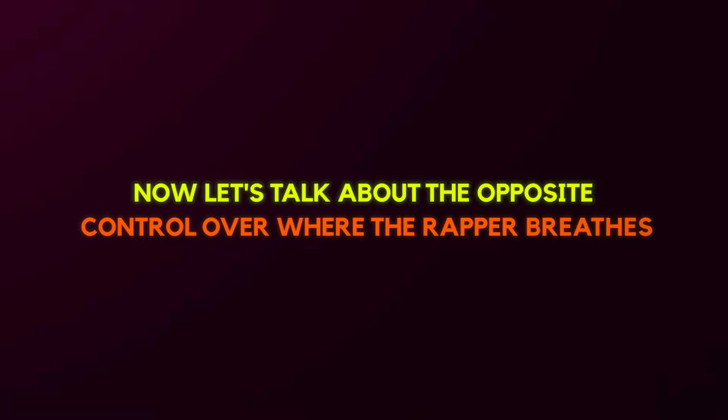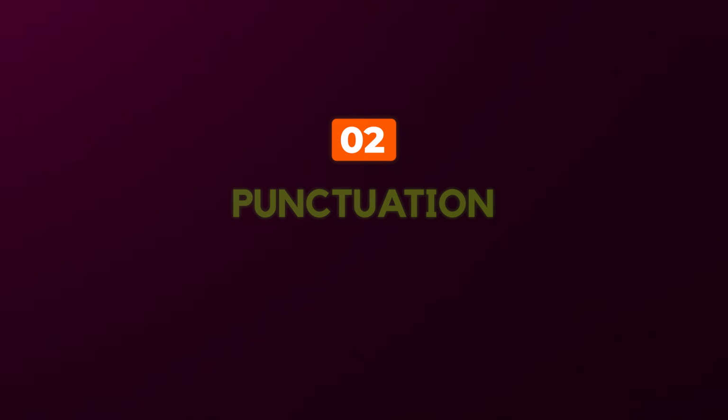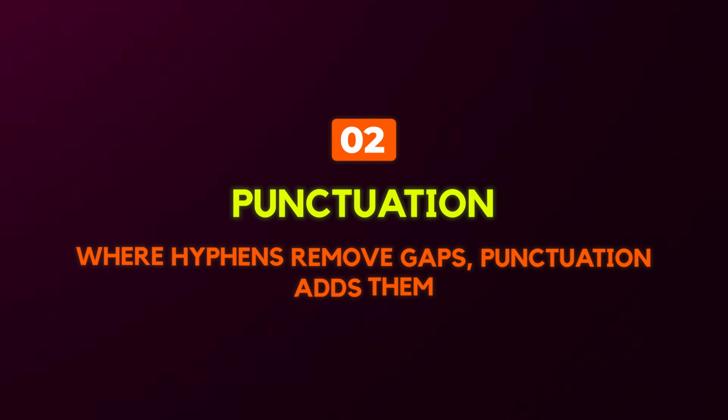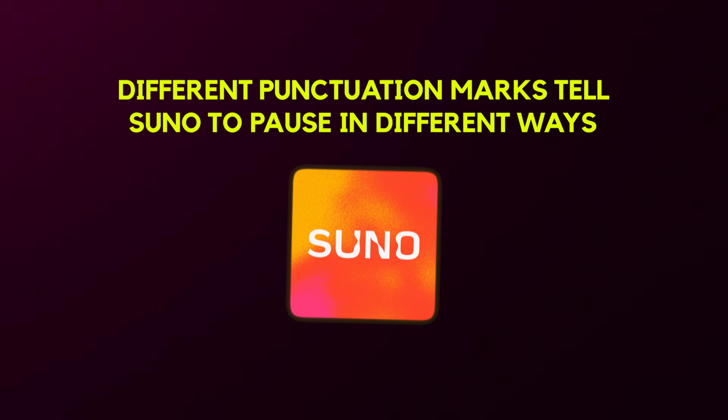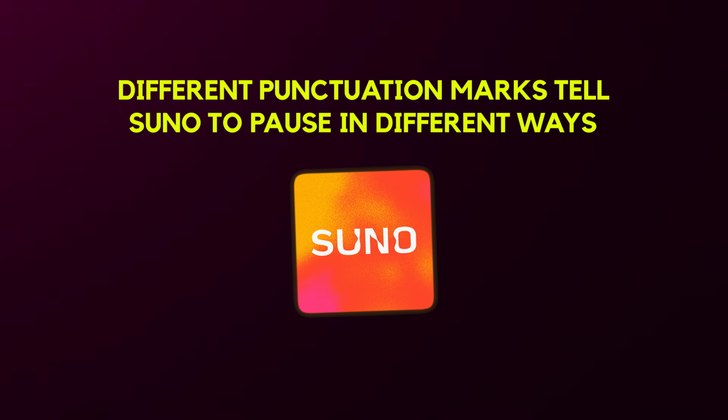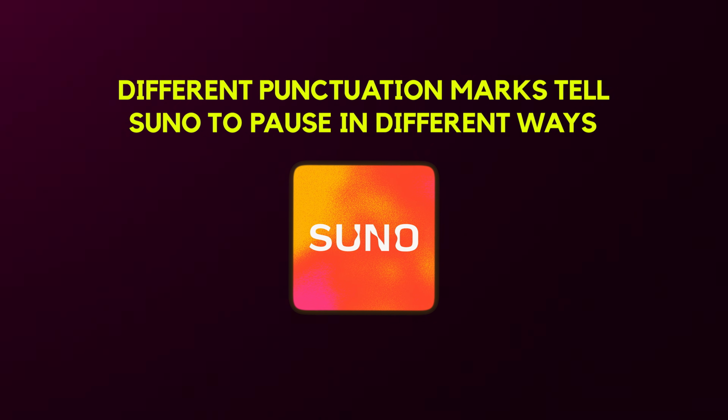Control over where the rapper breathes. The second trick is punctuation. Where hyphens remove gaps, punctuation adds them. Different punctuation marks tell Suno to pause in different ways. Think of it like telling the rapper exactly where to take a breath. There are 3 main ones to know.